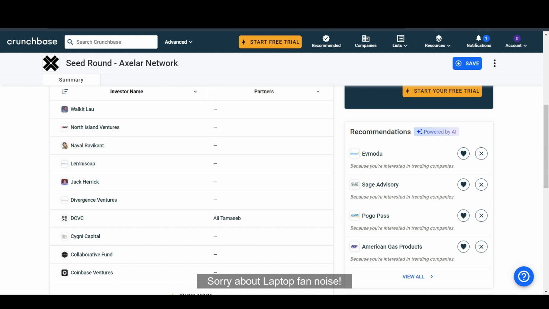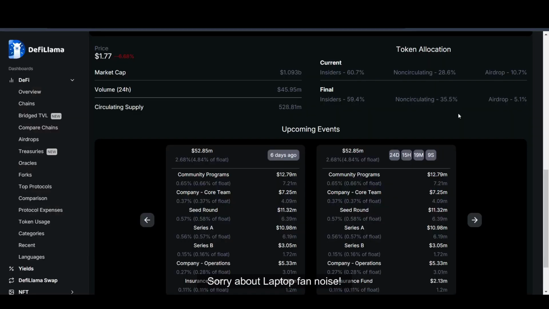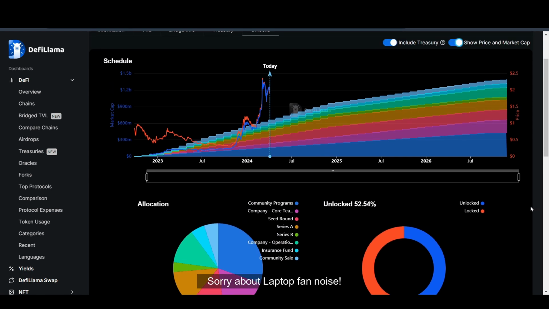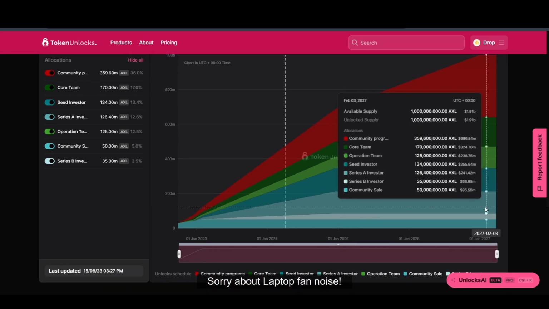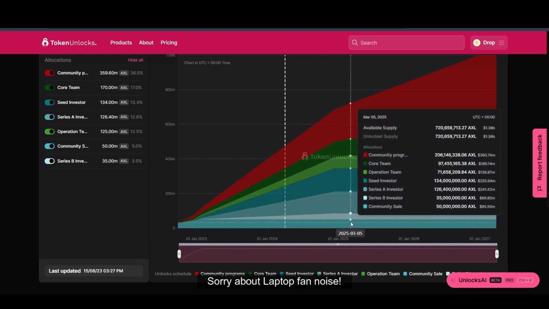I think this is a pretty good coin to hold, but still, this much unlocking will probably increase the sell pressure in the long run. So we have to be extremely careful. When does this sell pressure actually go off? The sell pressure from the investors goes off around December 2024, but we will also have sell pressure from the core team and operation team.